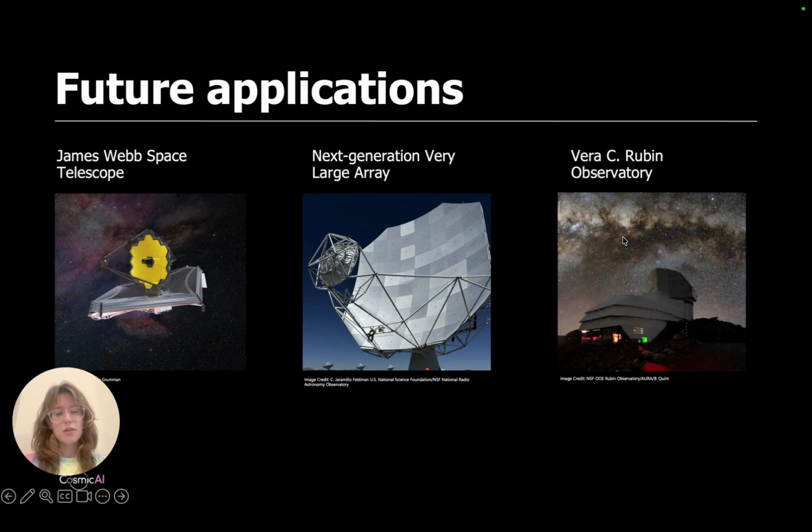Finally, this regression model could be an automated way to identify potential AME sources in the expected influx of data from facilities like the Next Generation Very Large Array and the Vera C. Rubin Observatory.